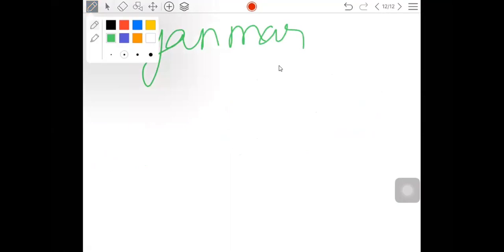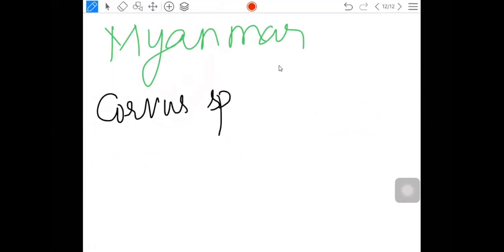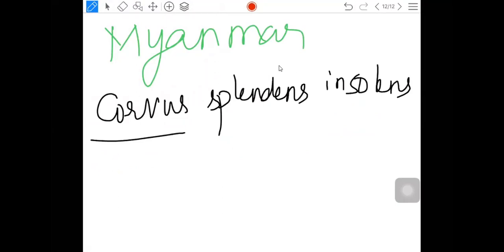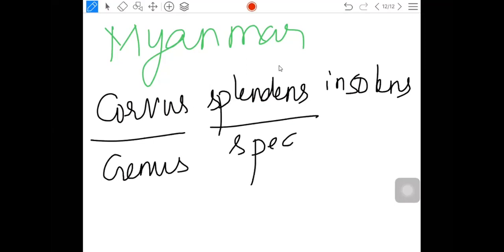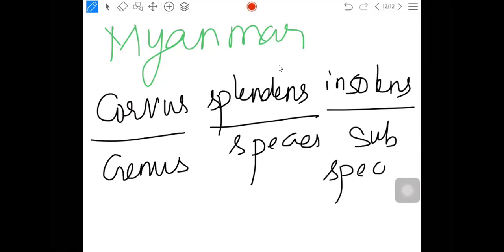Next, the crow of Myanmar. The scientific name is Corvus splendens insolens. In that, Corvus is the genus, splendens the species, and insolens is the subspecies. Crow of Myanmar, Corvus splendens insolens.